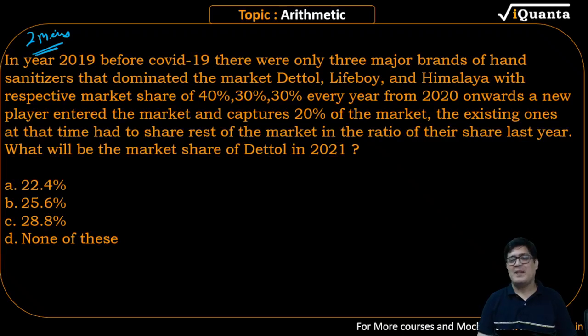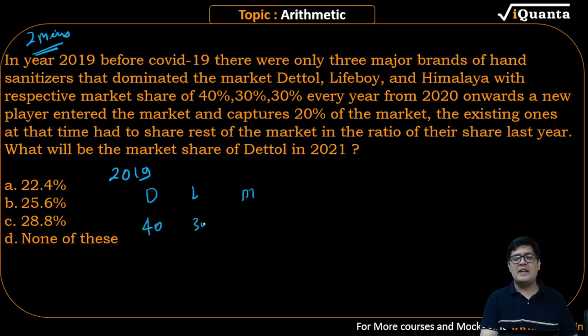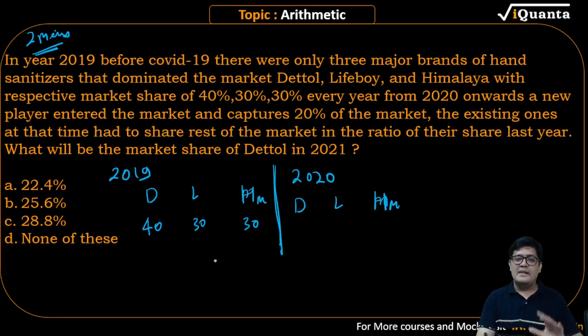So right now, where are we at? We are at 2019. Who are the players? Dettol is a player, Lifebuoy is a player, Himalaya is the player. What share do they have? 40, 30 and 30. When the year comes 2020, Dettol, Lifebuoy and Himalaya, listen to the language, their ratio is same.